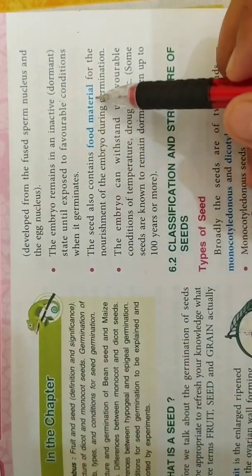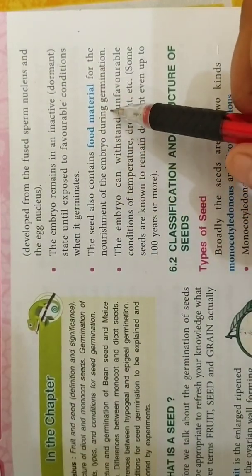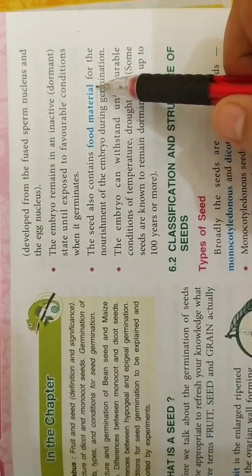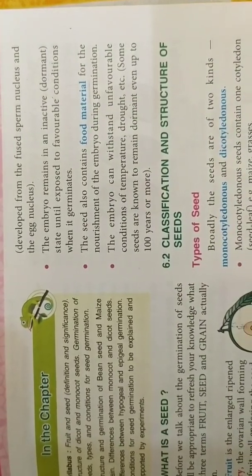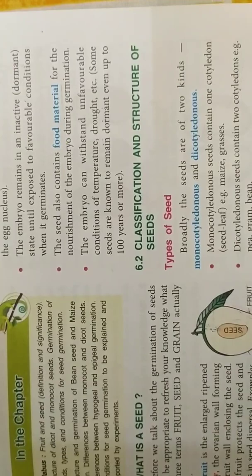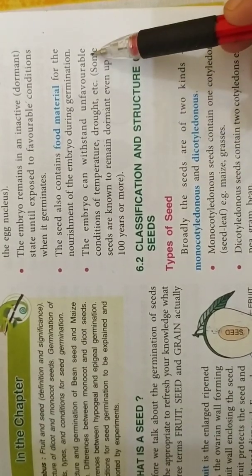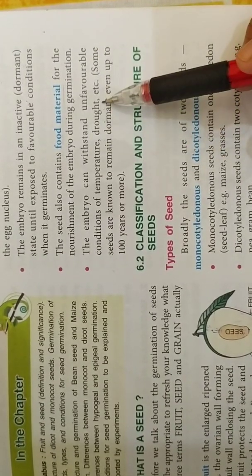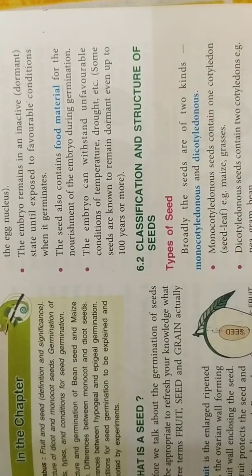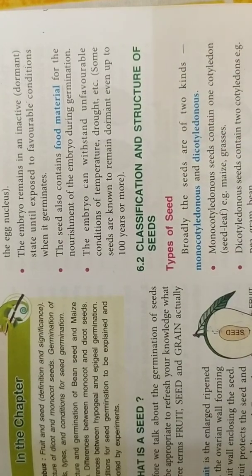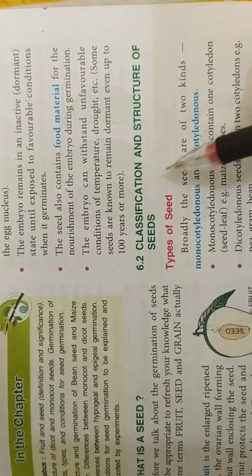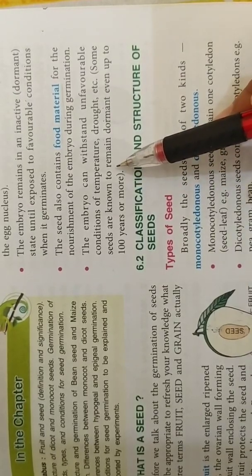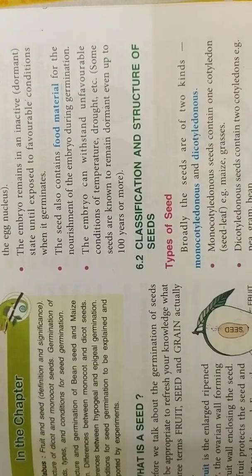And the seed also contains food material for nourishment of the embryo. This food material is either in the form of cotyledons or sometimes in the form of endosperm also. So this embryo can withstand all the unfavorable conditions like temperature, drought, etc. And whenever the favorable conditions return, the seeds can germinate. This embryo will become active, and by using the stored food, it will again form the new plants.